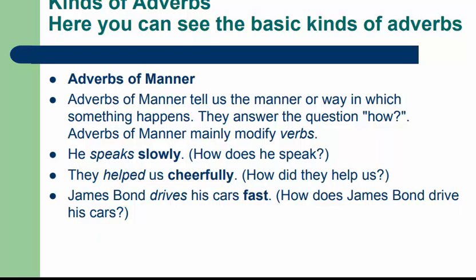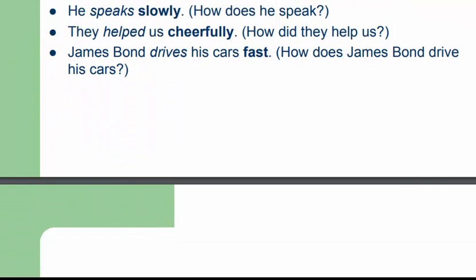He speaks slowly. How does he speak? Slowly. They helped us cheerfully. How did they help? Cheerfully. James Bond drives his car fast. How does James Bond drive? So the adverb of manner describes the way something is done, how he did it. The manner means the way in which something happened. So that is the first kind of adverb.